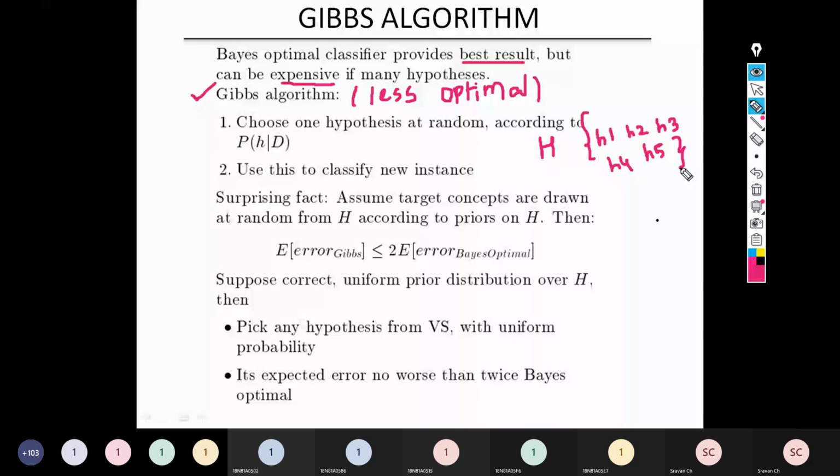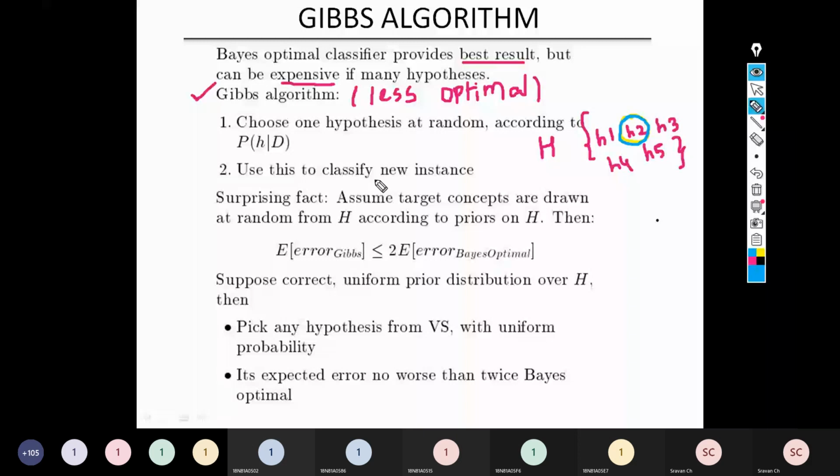But what the Gibbs algorithm says is, instead of wasting time in finding the best possible hypothesis, you can pick any one of the hypotheses randomly. Let us say I will pick this H2 randomly. You can pick any hypothesis, that is what the Gibbs algorithm says. I can pick H2, H3, H4, H5 or H1, it's up to me. Now what he says is, use this to classify the new instance.